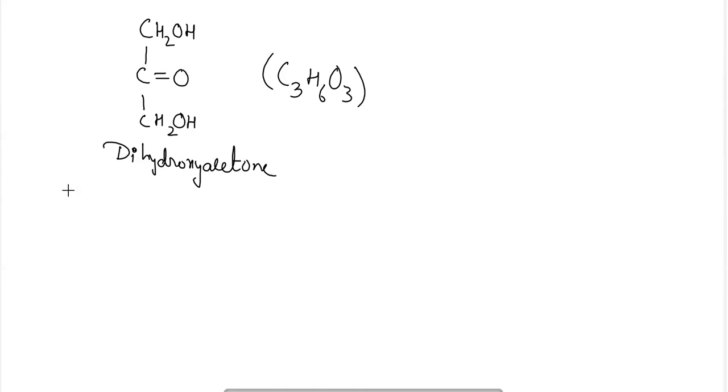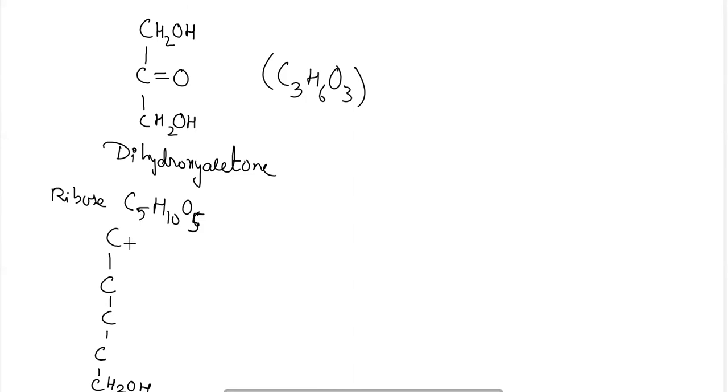Here we can take one more example, ribose. Ribose has the formula C5H10O5. How to draw this diagram? First 5 carbon atoms, and the last carbon atom will have CH2OH.